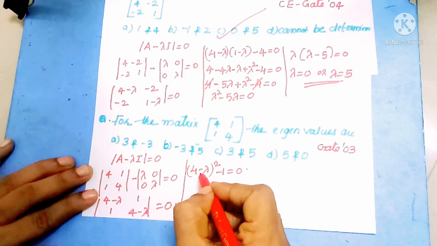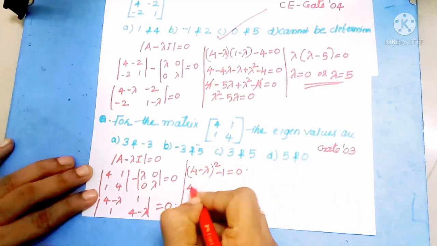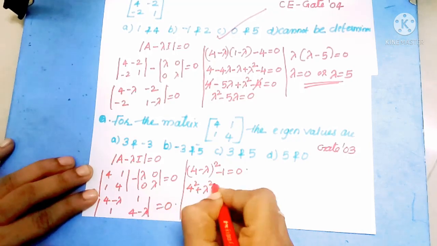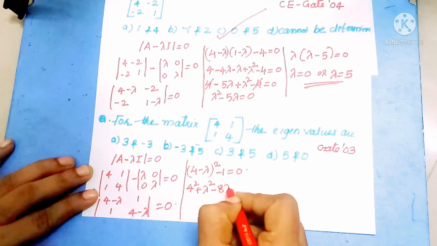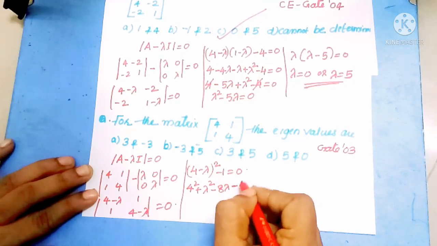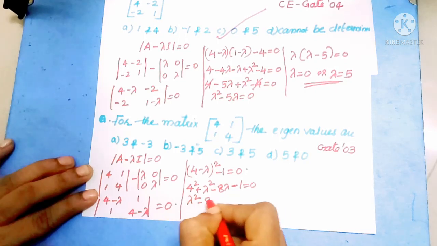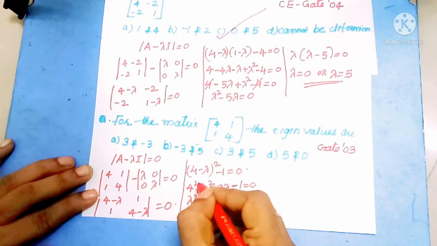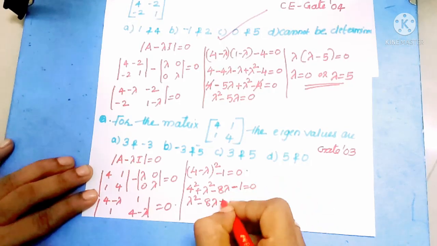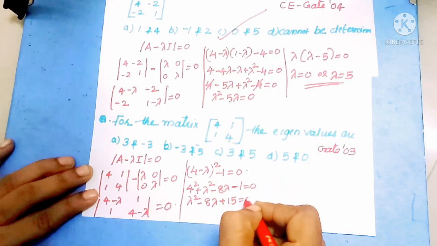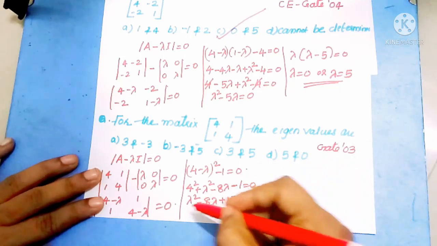We can apply the formula (a minus b) whole square. So we get 4 square plus lambda square minus 2 into 4, which is 8, so minus 8 lambda, minus 1 equal to 0. Here we get lambda square minus 8 lambda. 4 square becomes 16, and 16 minus 1 becomes 15, equal to 0. This is a quadratic equation, and we can find the values of lambda.